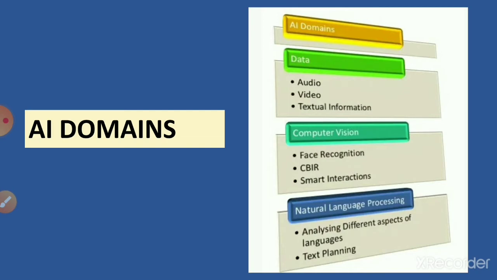Next one is computer vision. Face recognition, CBIR, smart interactions, these are the inputs for computer vision. Computer vision is a technology that is used for making machines see and perceive the world as humans do. Vision is nothing but to see, right?